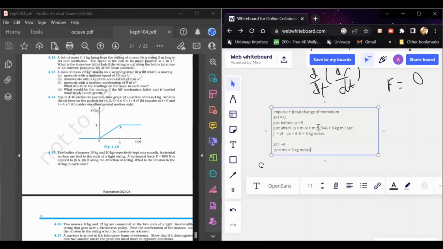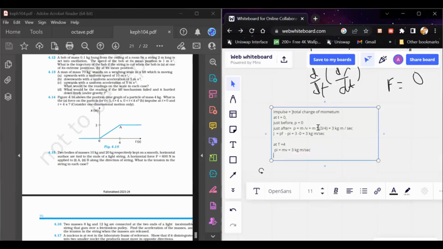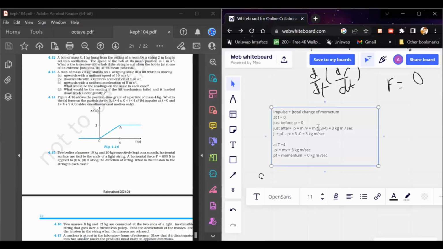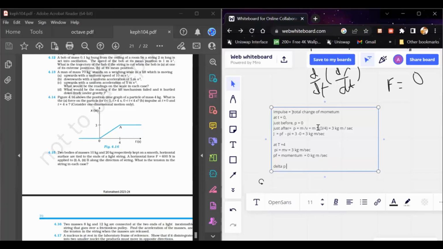Just after, the velocity becomes zero, so the momentum is equal to 0 kg meter per second. So delta P, the impulse, is equal to 0 minus 3, which equals minus 3 kg meter per second. So this is all about this question.